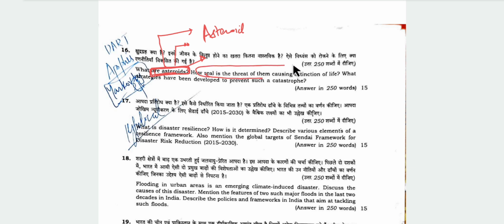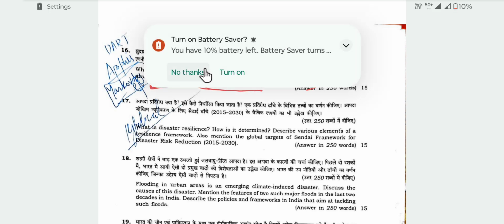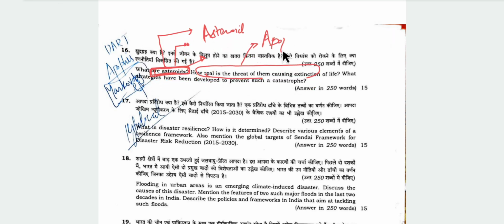In this part we can mention asteroid Apophis. As per NASA, this can impact the Earth in 2029. Then you can show by example that if asteroid Apophis impacts, for example, New York, it can destroy the whole of New York.